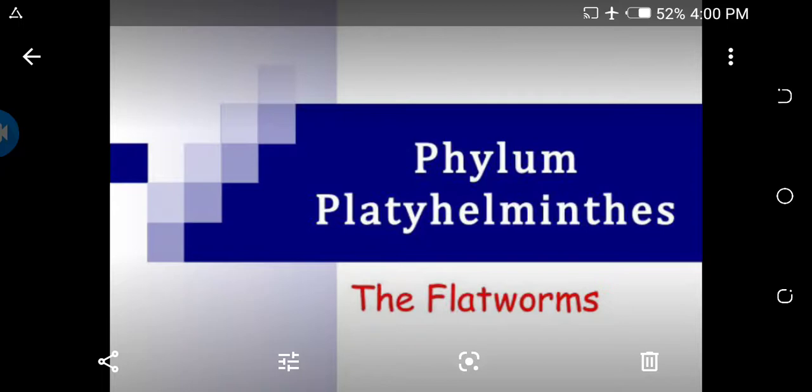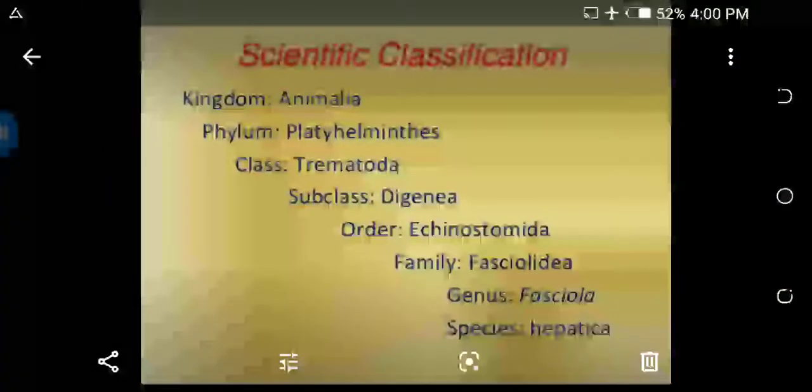We have to study today the general character and the external morphology of the animal belonging to the phylum Platyhelminthes. This animal is commonly called a flatworm or fluke. The zoological name of this animal is Fasciola hepatica. This animal belongs to phylum Platyhelminthes, class Trematoda, order Digenea, genus Fasciola and species hepatica.